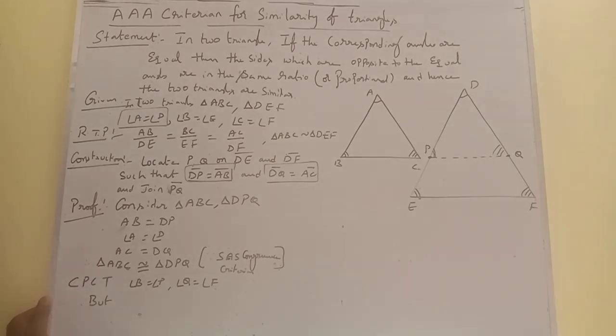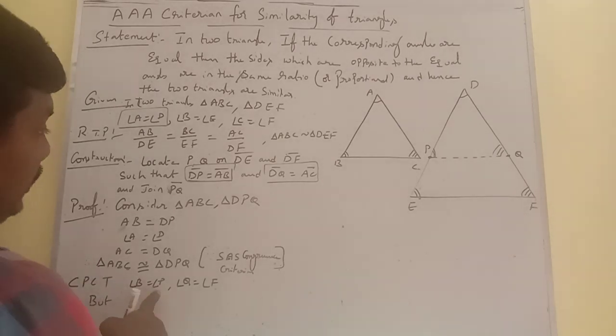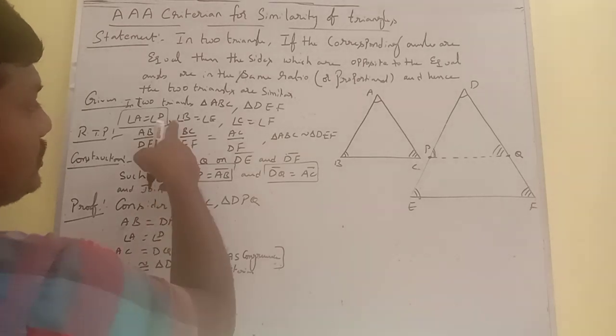But we see that angle B is equal to angle P here, and angle B is equal to angle E also.